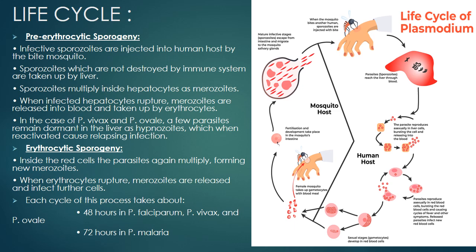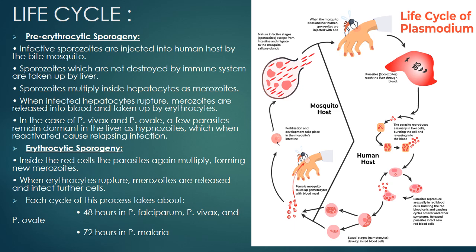So sporozoites which are not destroyed by the immune system are taken up by the liver. In the liver they multiply as merozoites. When infected hepatocytes rupture, these merozoites are released into the blood and taken up by the erythrocytes, and in erythrocytes they further multiply. In the cases of Plasmodium vivax and Plasmodium ovale, a few parasites remain dormant in the liver as hypnozoites, which when reactivated cause relapsing infection.